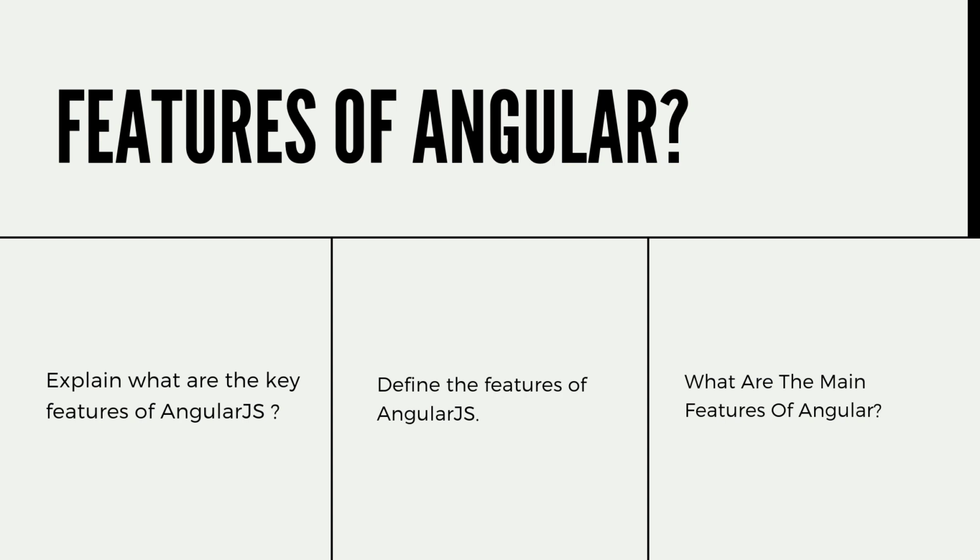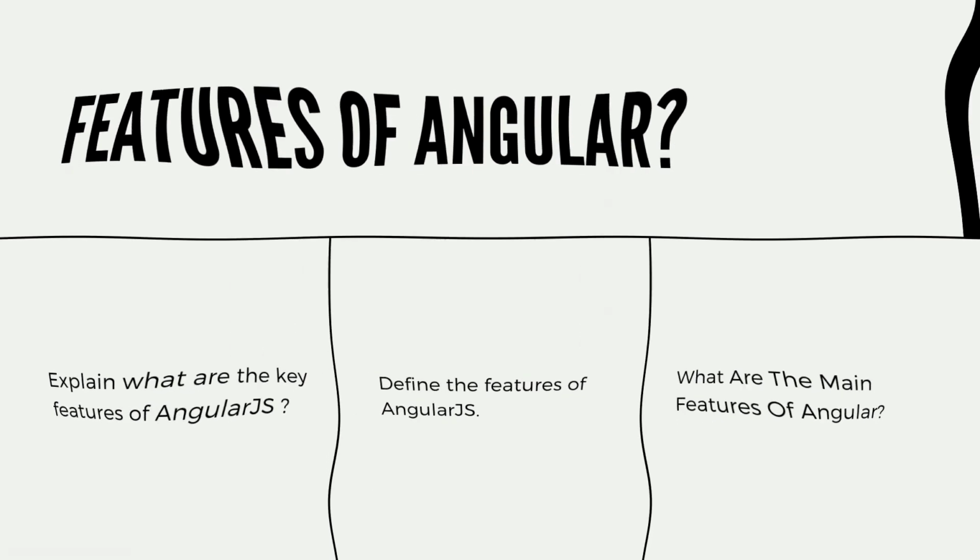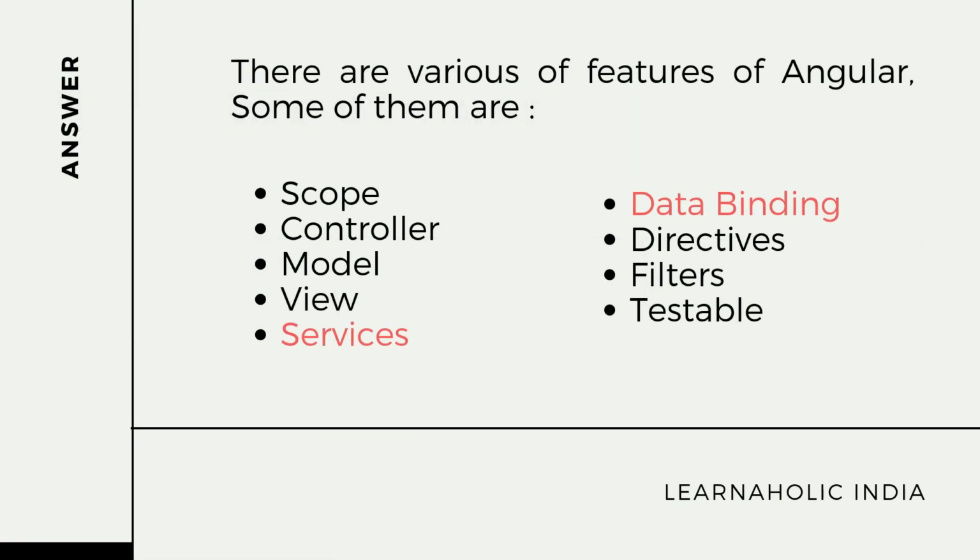The next question is, what are the main features of AngularJS? So here is a list of AngularJS features. Some of the features are scope, controller, model, view, services, data binding, directive, filters, testable, etc. If the interviewer asks you to explain the features in detail, then the answer is something like this.